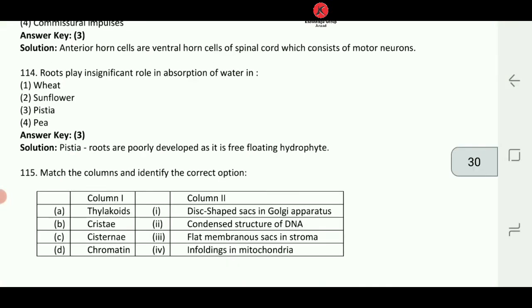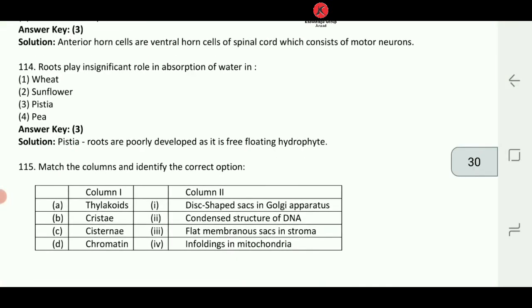Next, root plays an insignificant role in absorption of water in. Insignificant role has been asked. Now let's look at the options which are given. Wheat, sunflower, pistia and pea. Dear student, we have studied pistia, right? It reproduces by means of offset. This we have understood. Dear student, in pistia the roots are poorly developed. So in that case, roots do not play any significant role in absorption of water. Okay. So 114, answer number 3, pistia, is going to come.